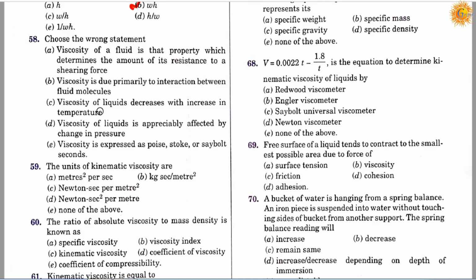Option C, viscosity of liquids decreases with increase in temperature. Option D, viscosity of liquids is appreciably affected by change in pressure. Option E, viscosity is expressed as poise, stokes or Saybolt seconds. So the correct answer is D.